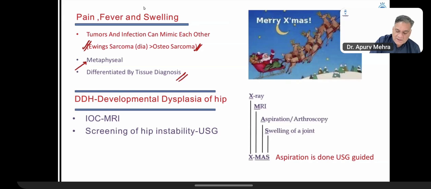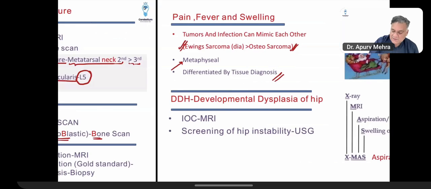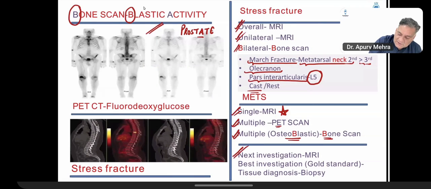So you need to take out a biopsy and differentiate it. So differentiated by the tissue diagnosis. That's why it's written here. Next investigation in orthopedics is usually MRI. But the best is always the biopsy. The gold standard is a tissue diagnosis.